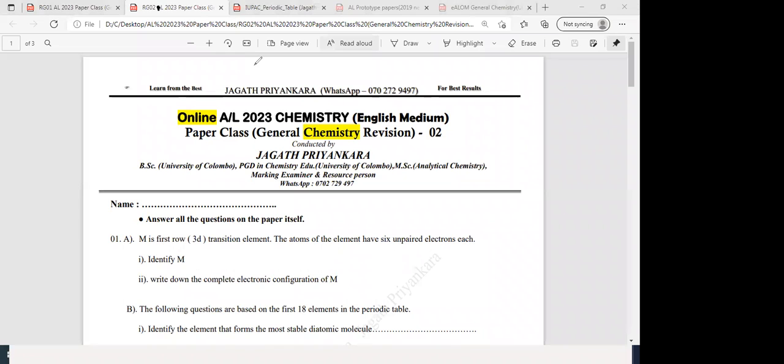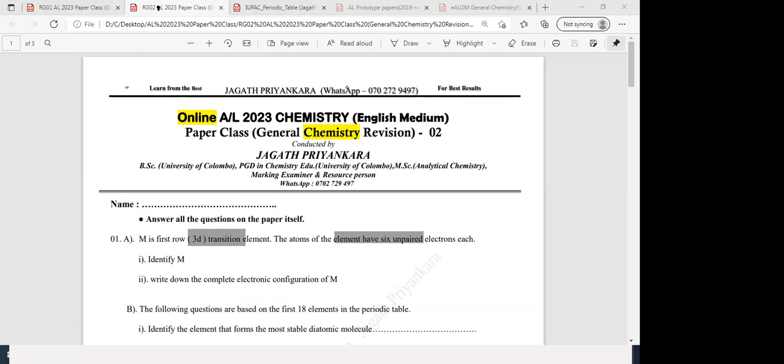Okay, now first one. This also A-level pass-through question. M is first row 3D transition. Atoms of this element has 6 unpaired electron. This is a very important one. Underline or highlight here 6 unpaired electron. Identify M. Which 3D element has 6 unpaired electron?